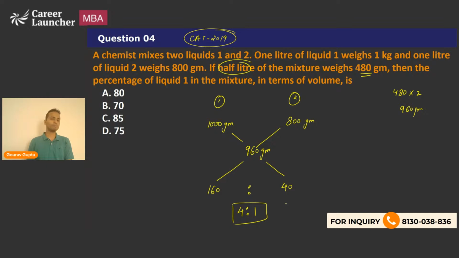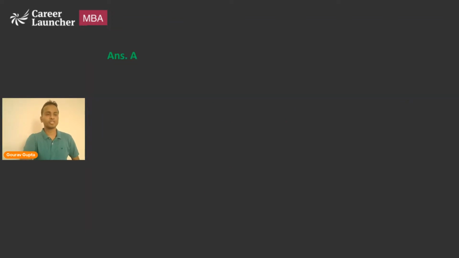So we'll have to find out the percentage of liquid 1. Parts of liquid 1 is 4 out of the total of 4 plus 1, that is 5, multiplied by 100. So 4 upon 5 into 100 comes out to be 80%. The correct answer will be option A. Omkar, you have given a correct answer. So option A, that is 80%, is the correct answer. So that was question number 4. Let's move on to the next question, question number 5.